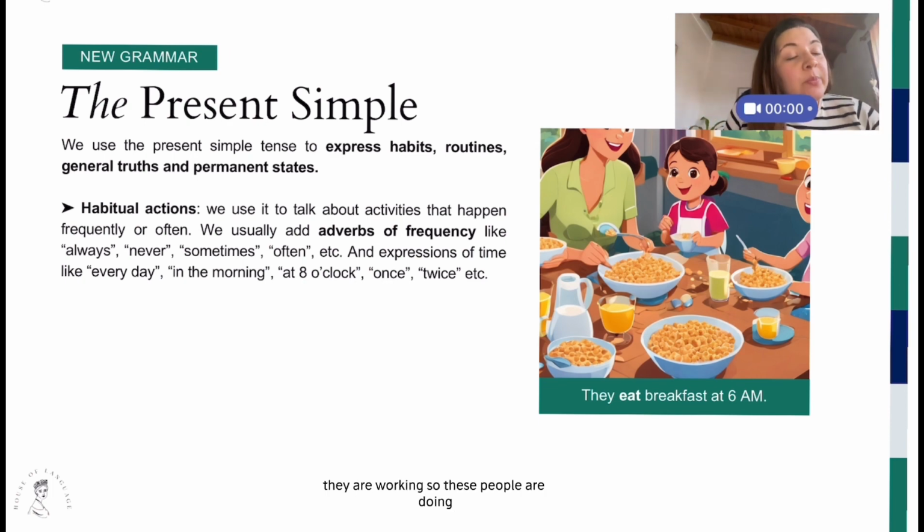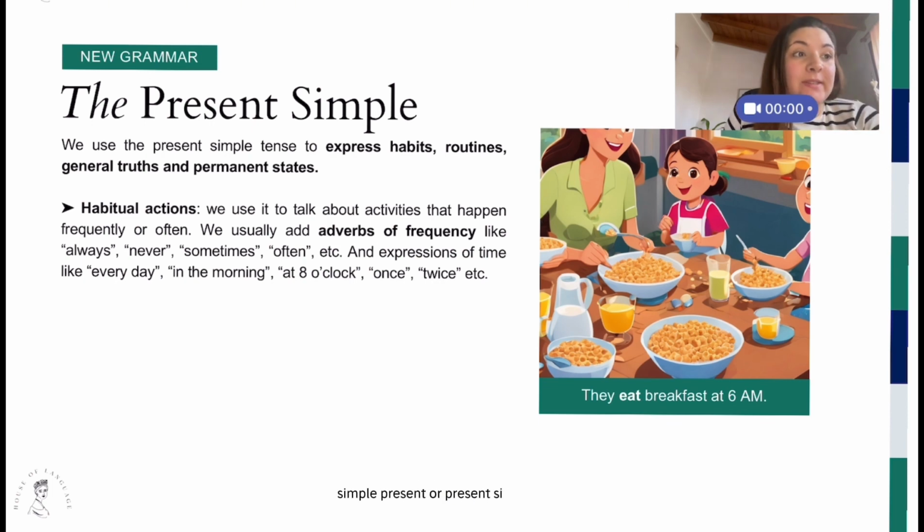So these people are doing their habits, or routines or activities that they do regularly. So the tense we use for expressing those actions is a simple present or present simple. You can use both names.